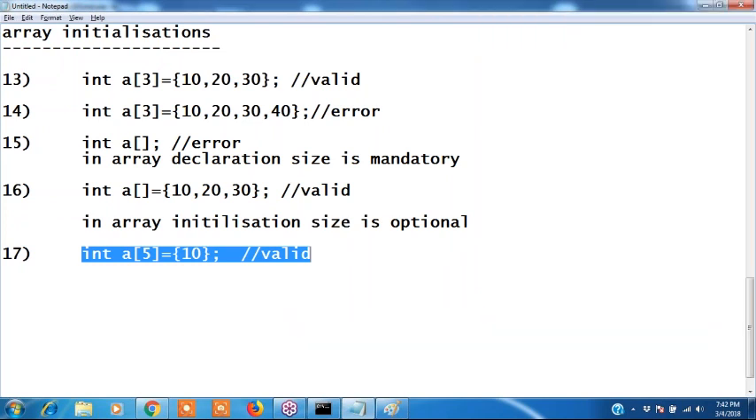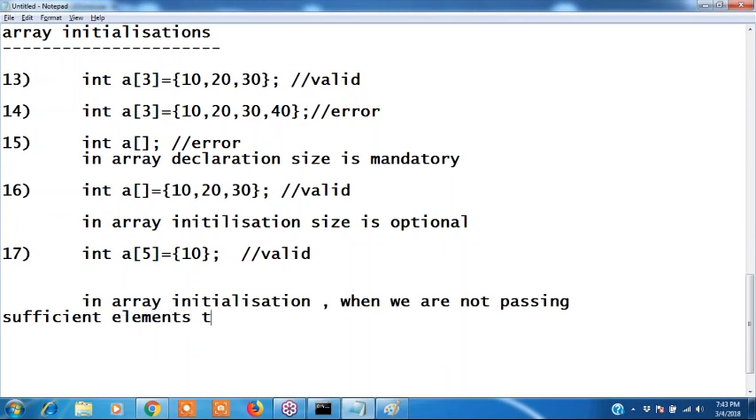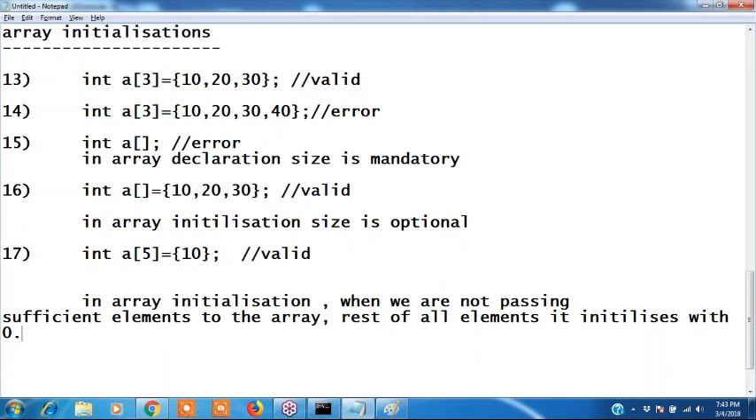Here write 1 point. In array initialization, when we are not passing sufficient elements to the array, rest of all elements it initializes with zeros.